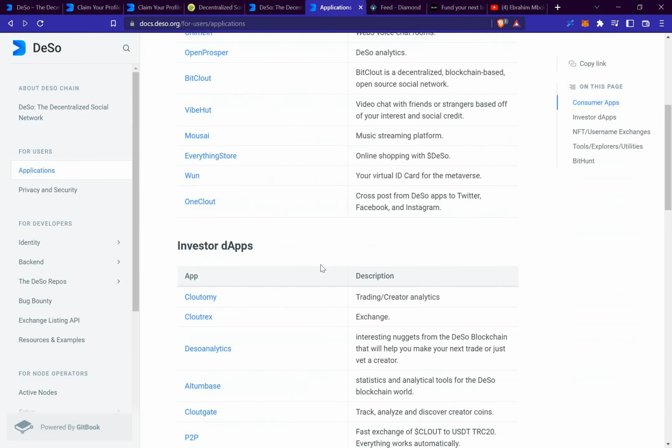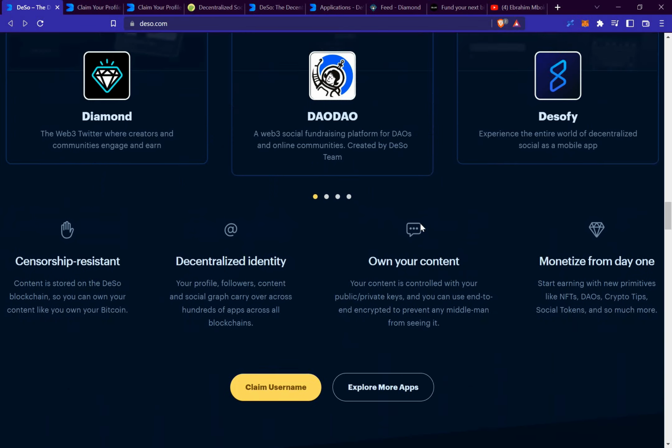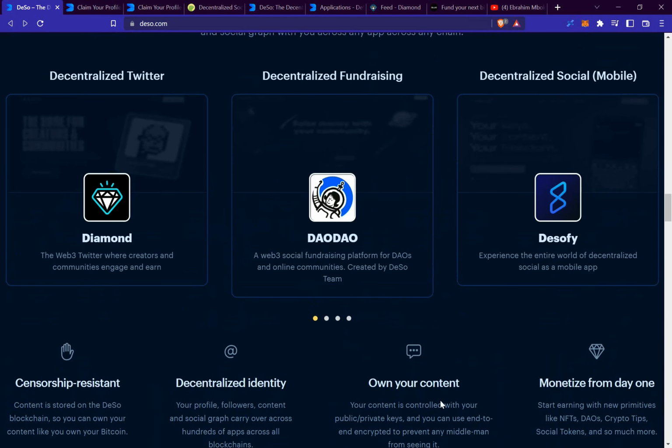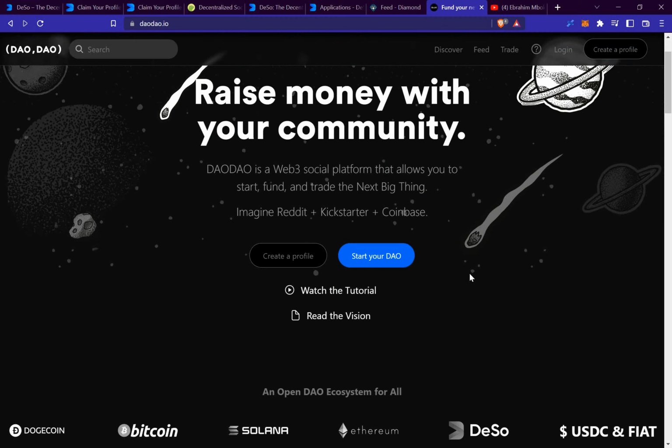If you still want to read up more about the DESO blockchain, you can go ahead and check it up right here. The link will be in the description, and I will also recommend that you download the white paper to get a better understanding of this blockchain. And also, if you want to look into the DAO, they also have a DAO whereby you can raise money for your community, and this also allows Web3 social media platforms to fund and trade the next big thing. Basically, you can help fund any project through the DAO platform, and also become an early investor in some of these projects.